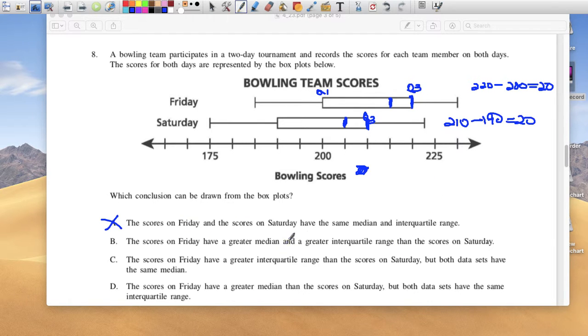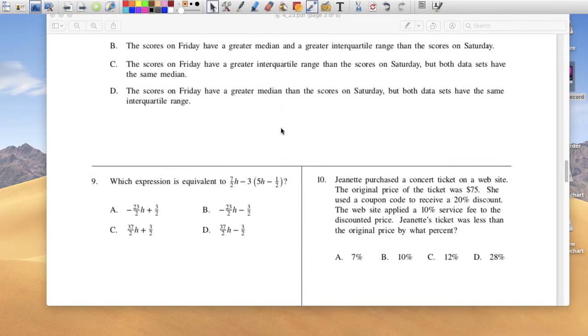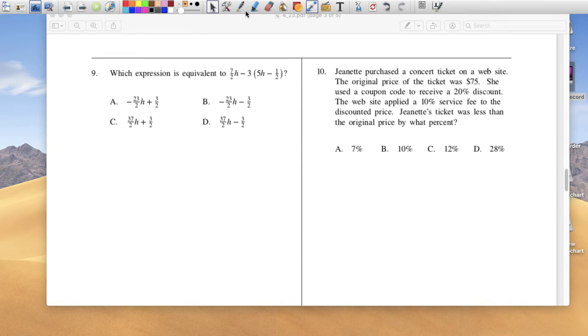They're not. The median is greater, but the interquartile range is the same. So that's gone. The score on Friday has a greater interquartile range? No, we just established that the interquartile ranges are the same, so we're going to cross it out. The score on Friday has a greater median? Yes, the median is greater. But both data have the same interquartile range, and that's the one we want. 9, which expression is equivalent to this?